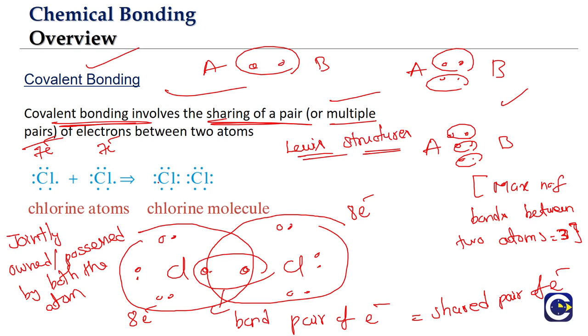Now coming to the idea of how the Cl2 molecule will exist, you can see this is the shared pair. We are able to represent it on both sides. It is not like there are two pairs, it is only one pair. Why are we keeping it 2 times? Because we wanted to show that the shared pair of electrons is possessed by both the chlorines. So this is the concept of covalent bonding. Because of sharing, we will see that both the chlorines are able to reach octet. This is how the covalent bonding will basically happen.